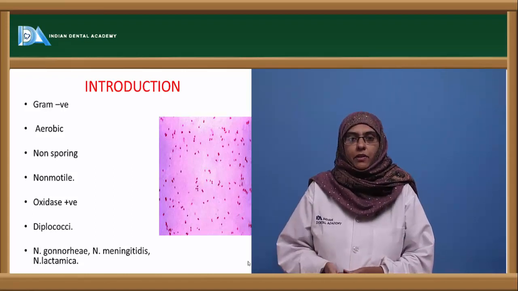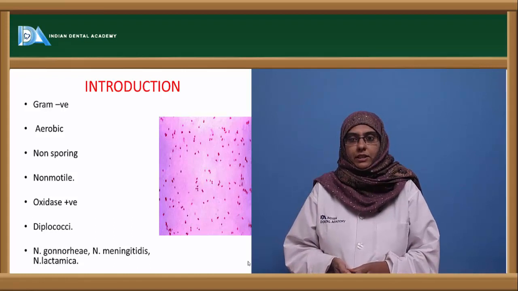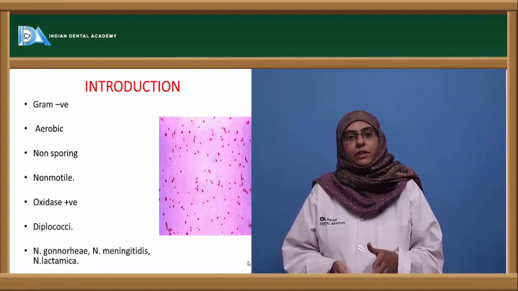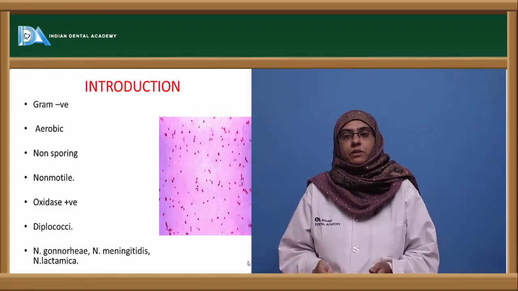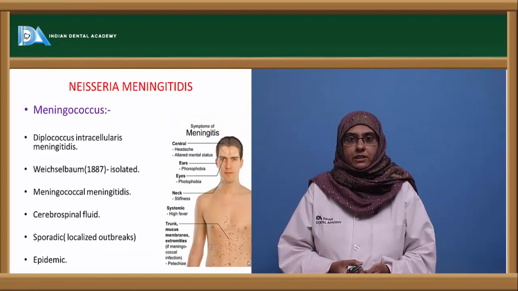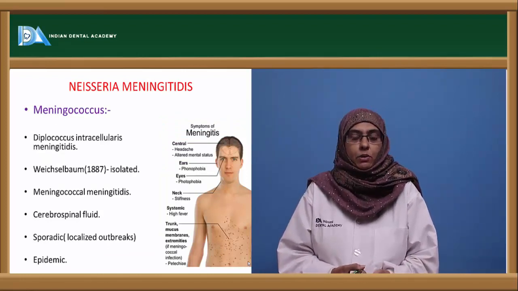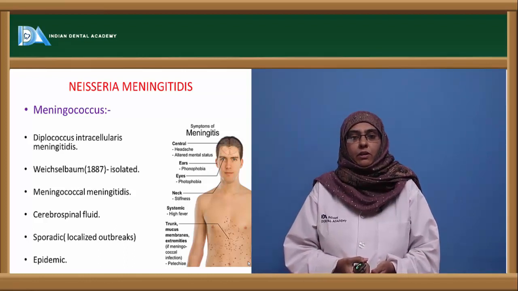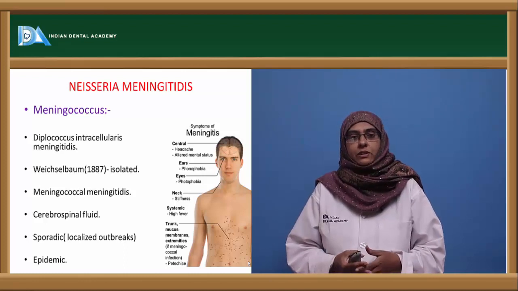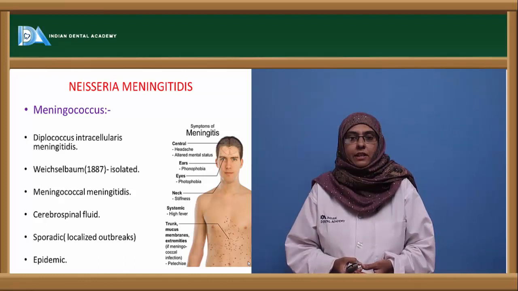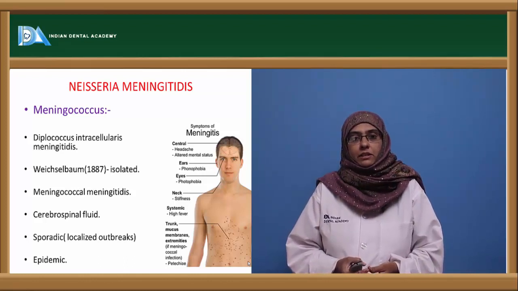The pathogenic organisms are Neisseria gonorrhoeae and Neisseria meningitidis, and the organism which is a commensal of the human respiratory tract or the mouth is Neisseria lactamica. Coming to Neisseria meningitidis, it is also called meningococcus, Diplococcus intracellularis, or meningococci. This organism was first isolated by Weichselbaum in 1887.